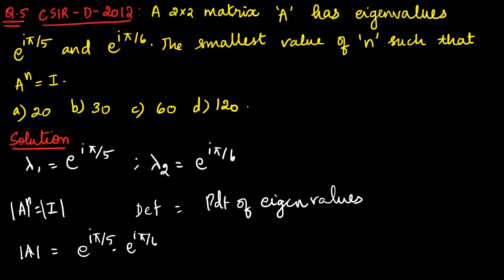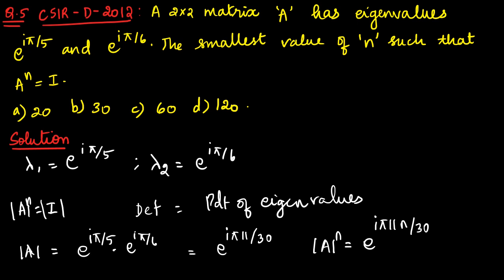Okay, so now what do you get? You have to add, right? Exponent terms get added, giving 11 pi by 30. So this is the determinant of A. Now if you have to find A power n, then you can use e power i pi 11 n by 30.